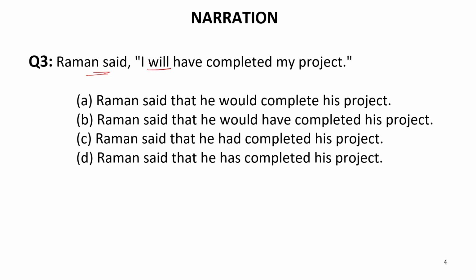Now this is given will. We know well that the past of will be would. So in indirect speech it will convert into would because will converts into would. Now let us see in the options given. It is written would, it is written would have, but it is written had over here and it is written has over here, which cannot be the answer. So it is will have, so it will be converted into would have.